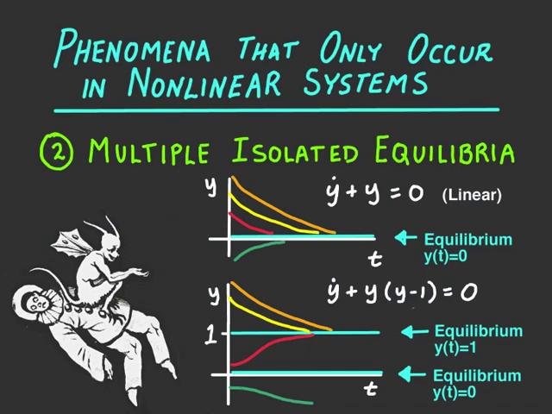The important thing for you to remember at this point is that only nonlinear systems will have multiple isolated equilibria. And so if you notice this behavior in a physical system, you know nonlinearity must be present.